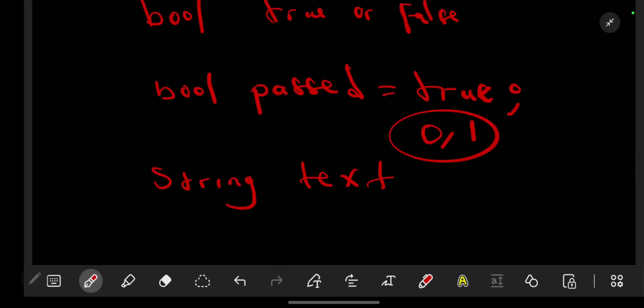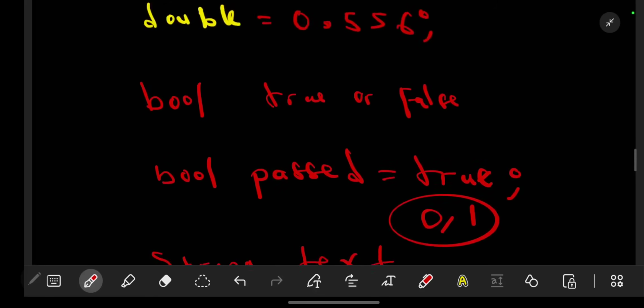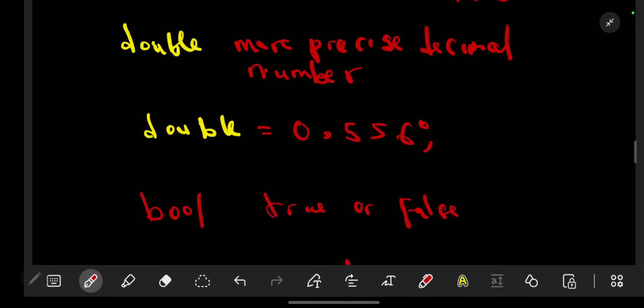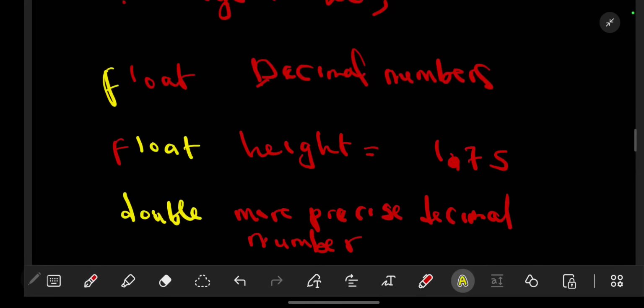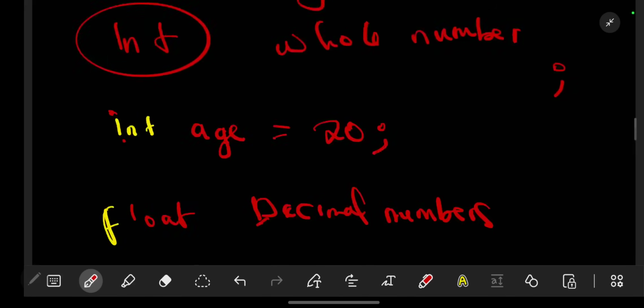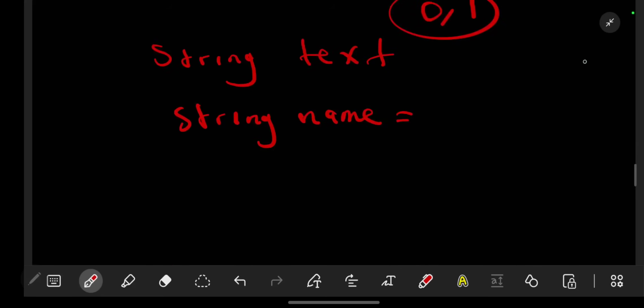Mostly string, we can use it. Let's say if you want to show a name, you can say string name should be equal to, you have your equal to. So remember, this full stop should show, just think of it as your full stop. Even after doing the float, you show that. It's important. Then we look at the string name.